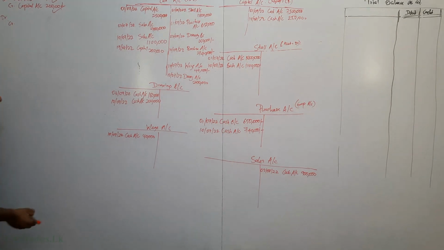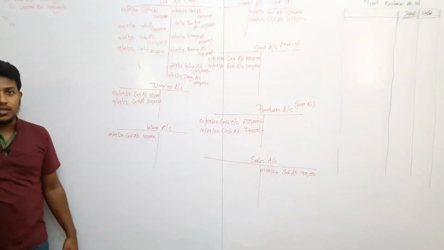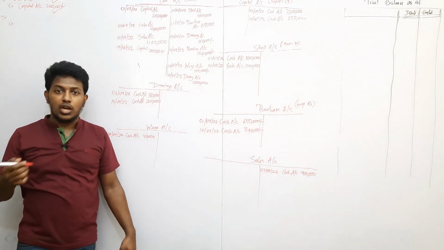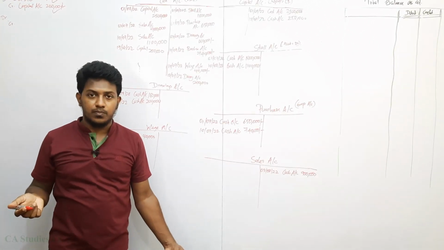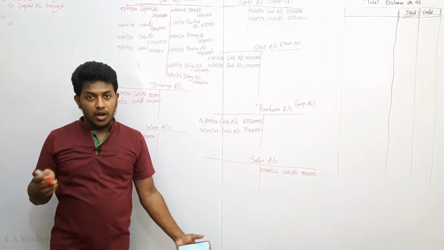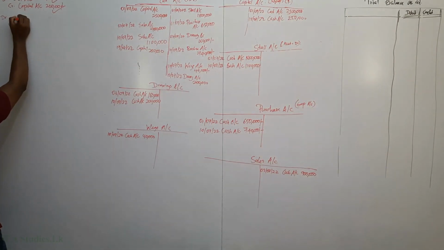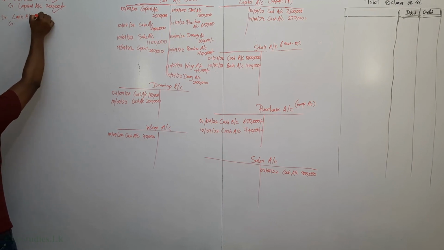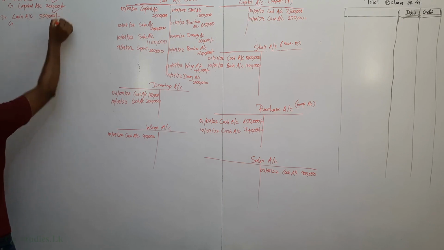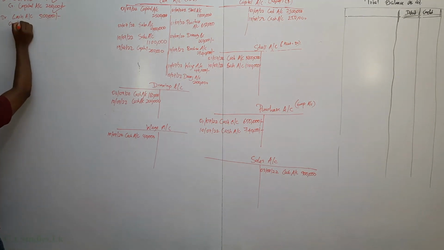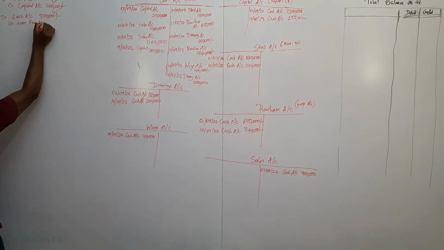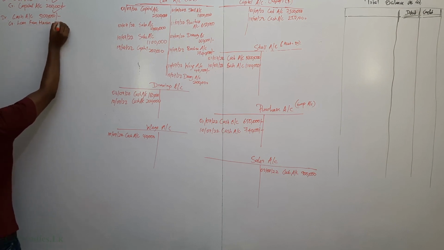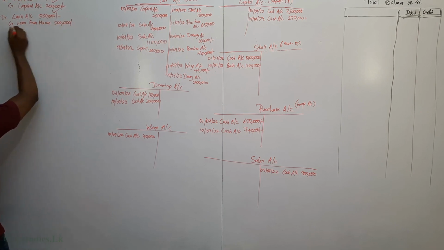Now cash increases by 500,000. Cash is an asset. Now the loan: future economic benefit will flow out of the entity, so it's a liability. Liability increases by 500,000, loan taken from Arun. Cash is an asset account, so the cash account debit side increases by 500,000. Credit, loan from Arun, 500,000.